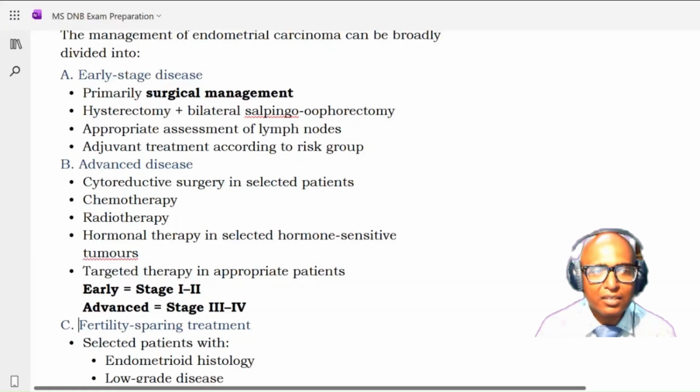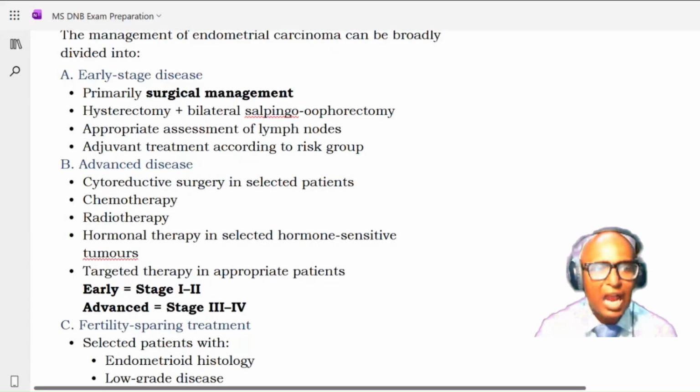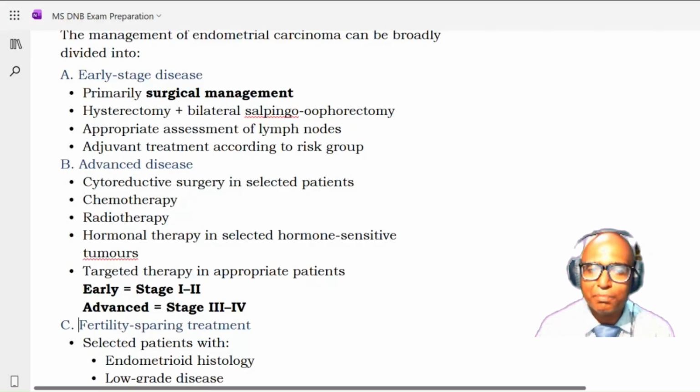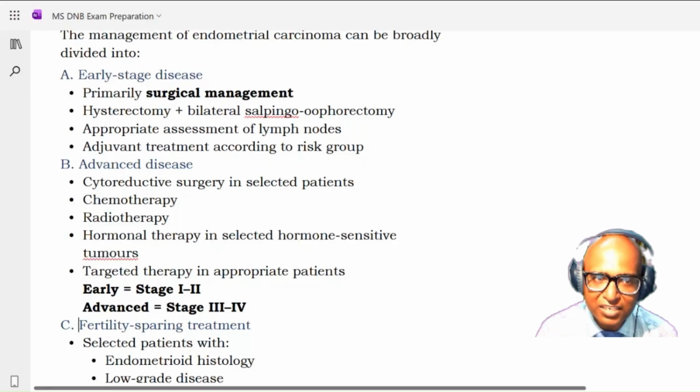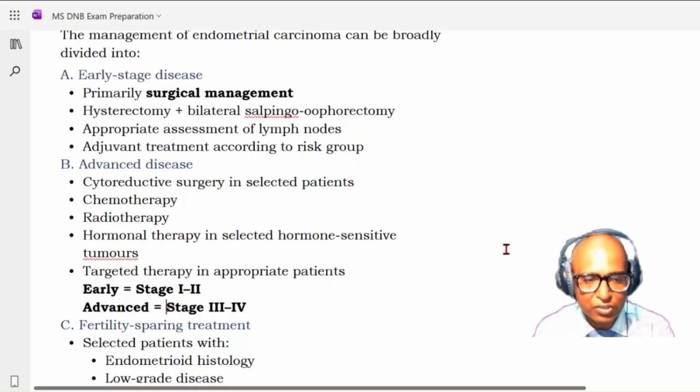Second is advanced disease. In advanced disease, what you need to do is cytoreductive surgery in selected patients. Here you have to reduce the tumor burden, so we go for cytoreductive surgery plus chemotherapy, radiotherapy, hormonal therapy in selected hormone sensitive tumors, and targeted therapy in appropriate patients. When we say early stage disease, it means stage 1 or stage 2, and advanced disease is stage 3, stage 4 disease.